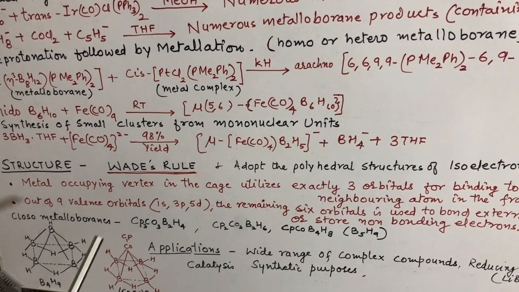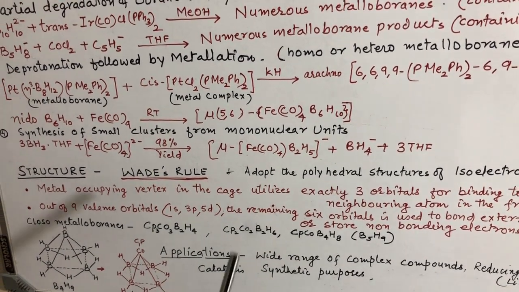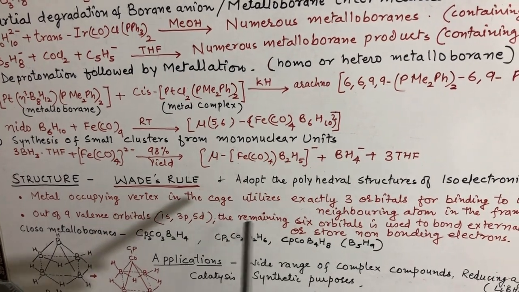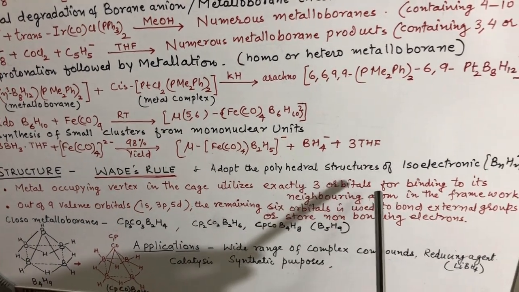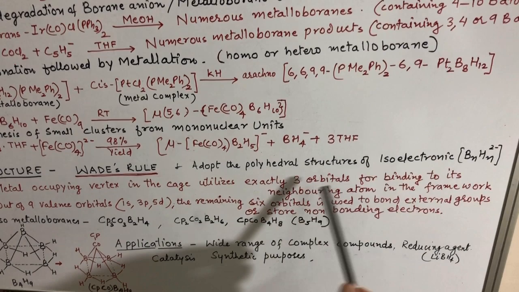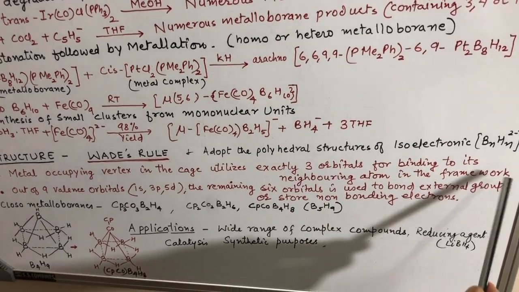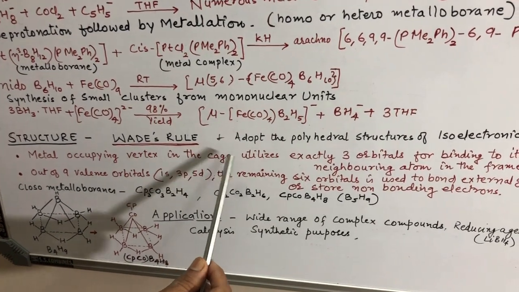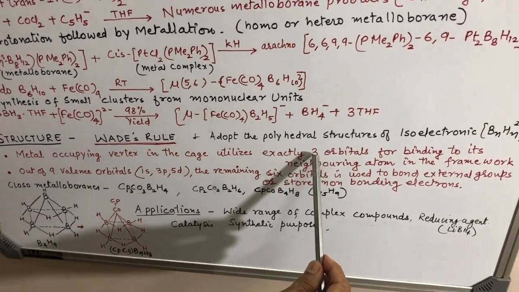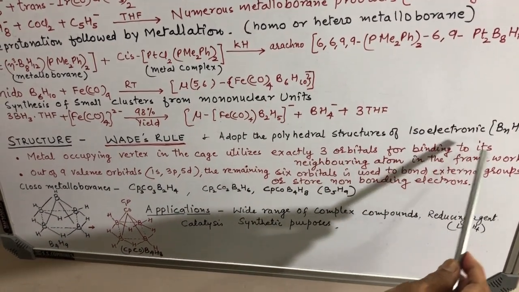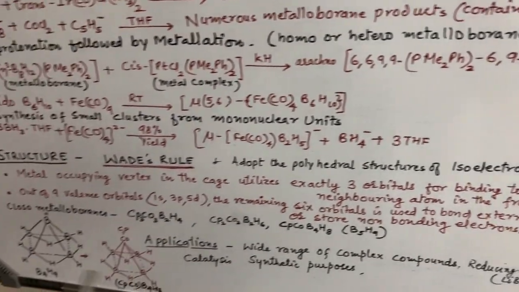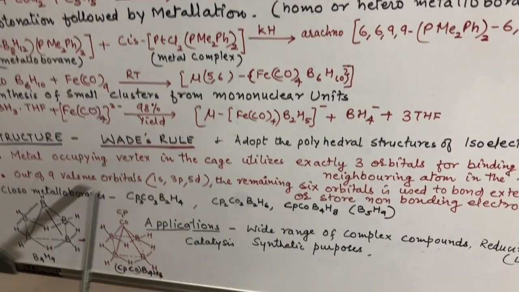Out of these 9 orbitals, a metal occupying a vertex in the cage utilizes exactly 3 orbitals for binding to its neighboring atoms in the framework.